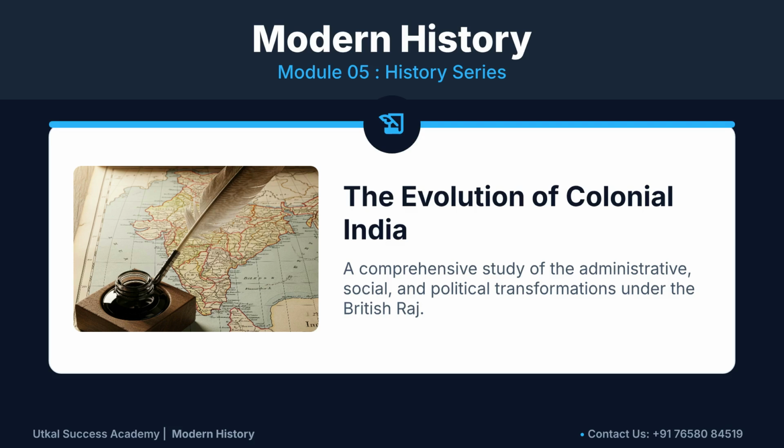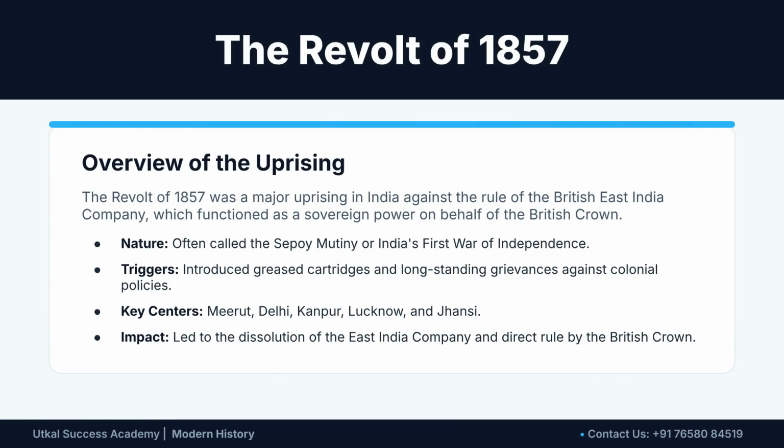Welcome to Modern History, Module 05, focusing on the evolution of colonial India. We will comprehensively study the administrative, social, and political transformations that took place under the British Raj. Our first topic is the Revolt of 1857, a major uprising against the British East India Company.